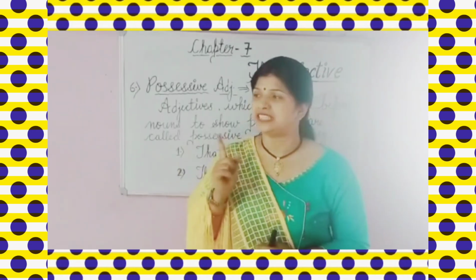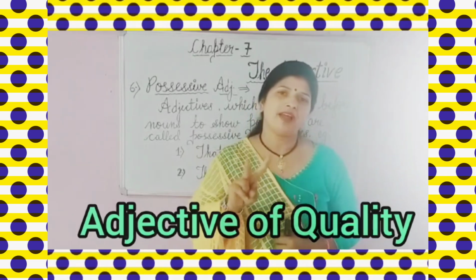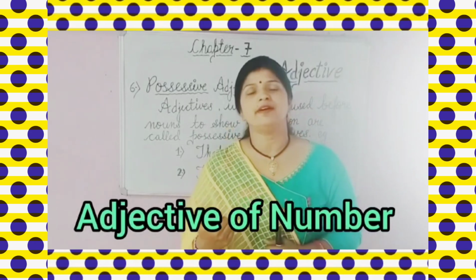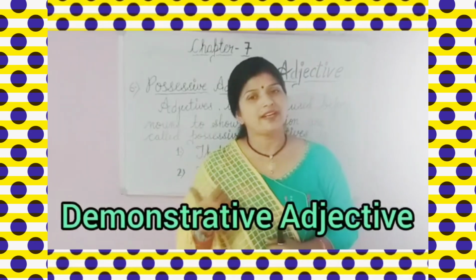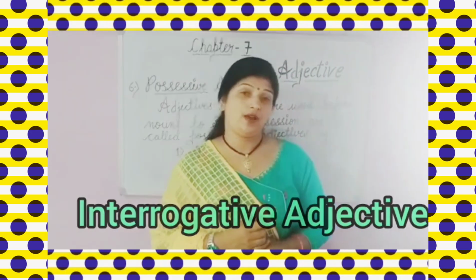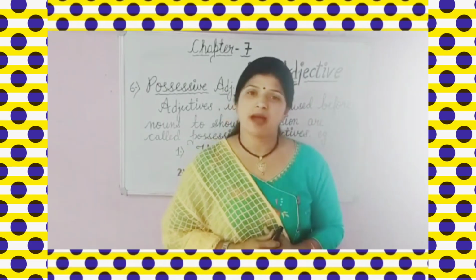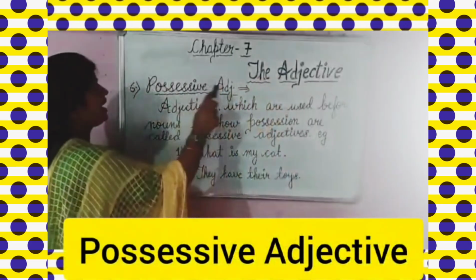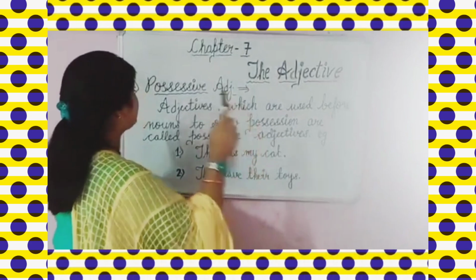Children, as you know, we have already discussed 5 different kinds of adjectives. First one is the adjective of quality. Second, adjective of quantity. Third, adjective of number. Fourth, demonstrative adjective. And the fifth one is the interrogative adjective. I hope you have seen my previous video and understood these different kinds of adjectives. So moving forward in this series, today we will start with our 6th adjective, that is the possessive adjective.